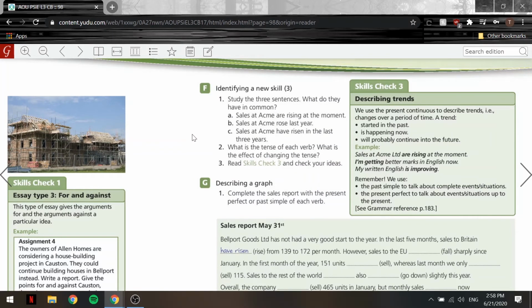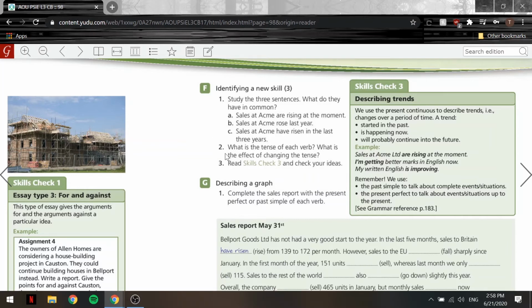Study the 3 sentences. What do they have in common? A, sales at Acme are rising at the moment. B, sales at Acme rose last year. C, sales at Acme have risen in the last 3 years. Okay, so what do they all have in common? Let's answer that one first. So I'll say that all 3 of these sentences, they all deal with change. Okay? Now that we've established that, let's go to F2 here.